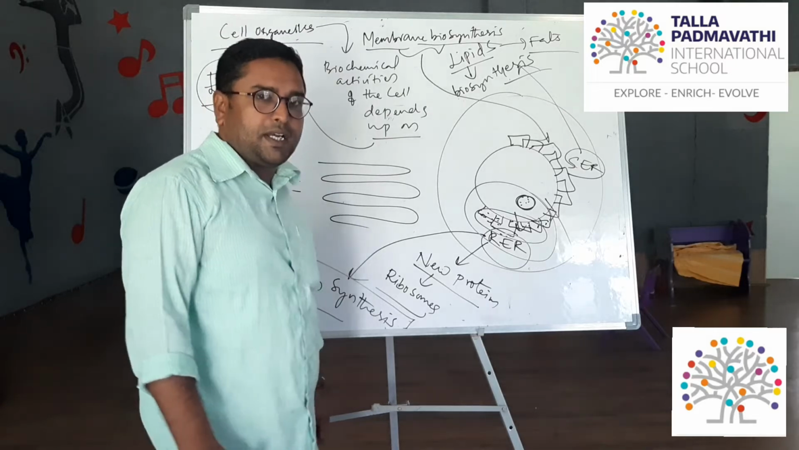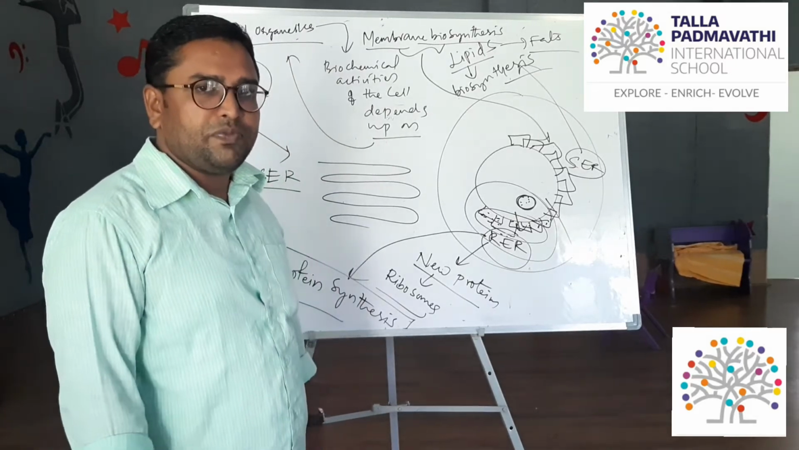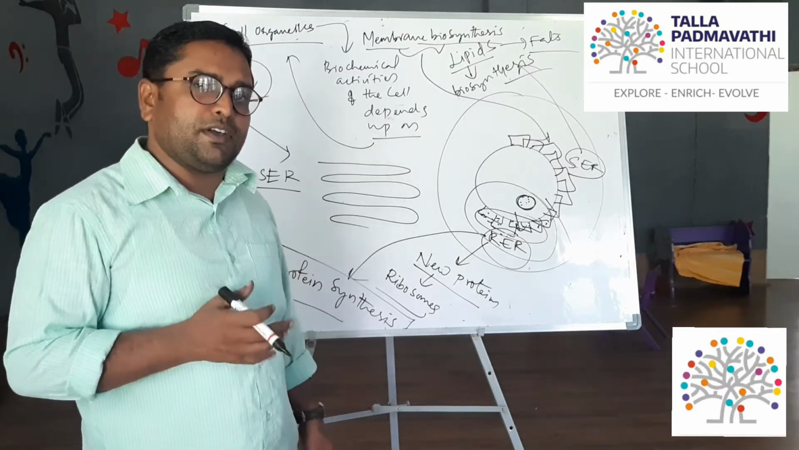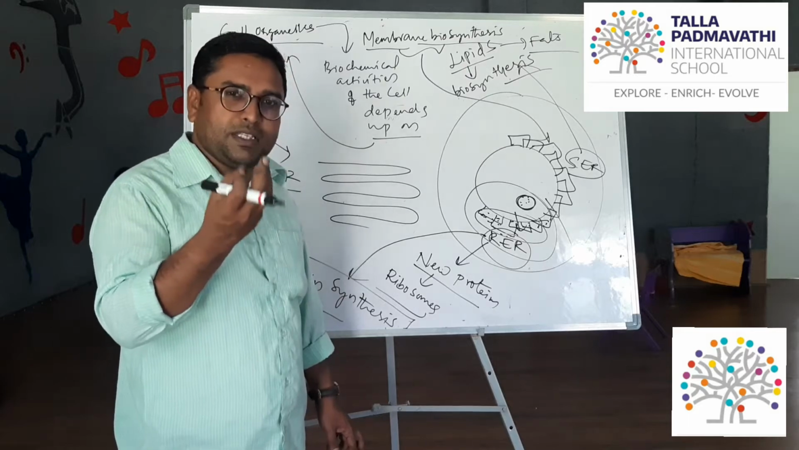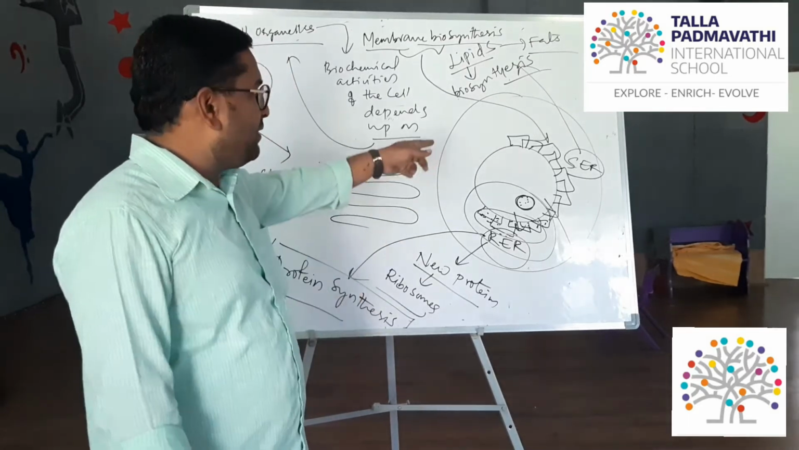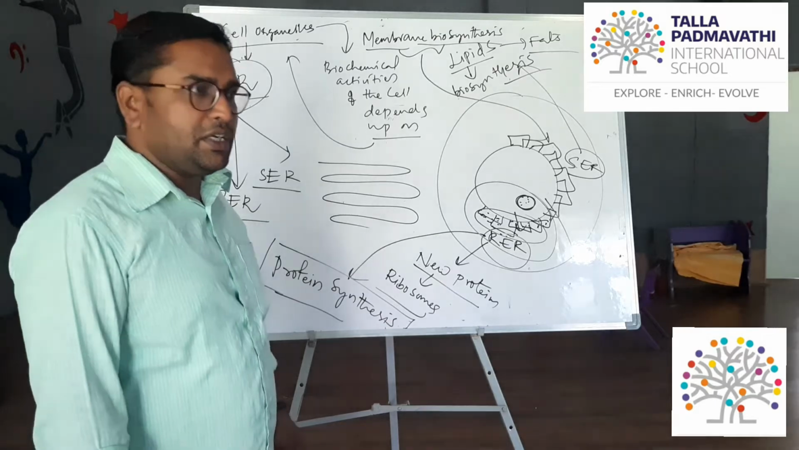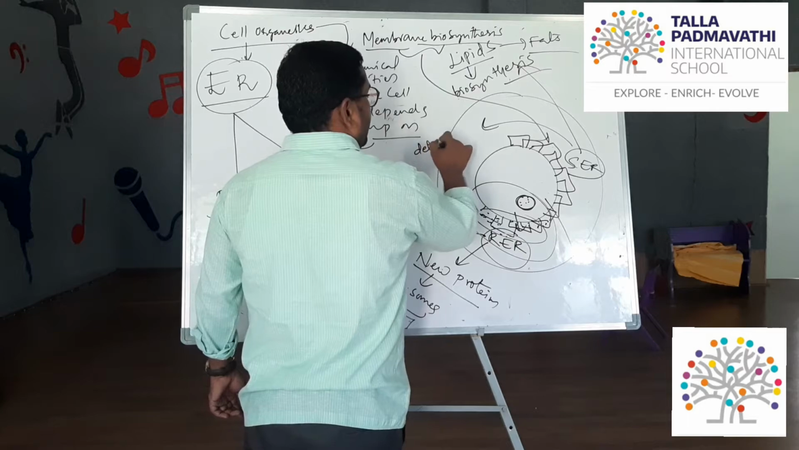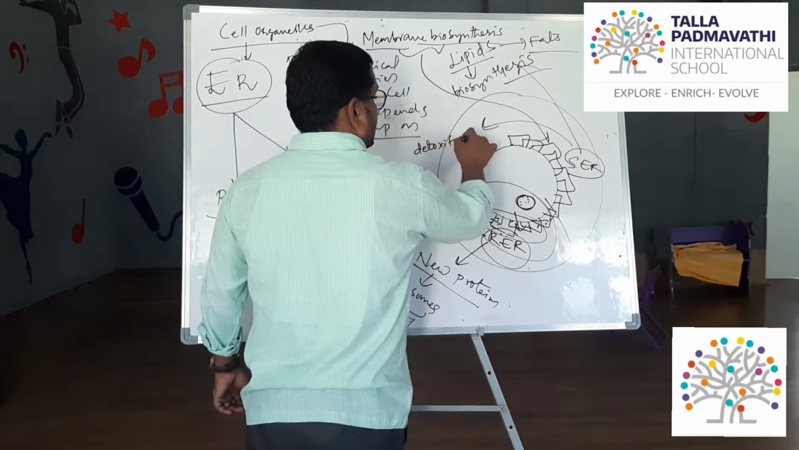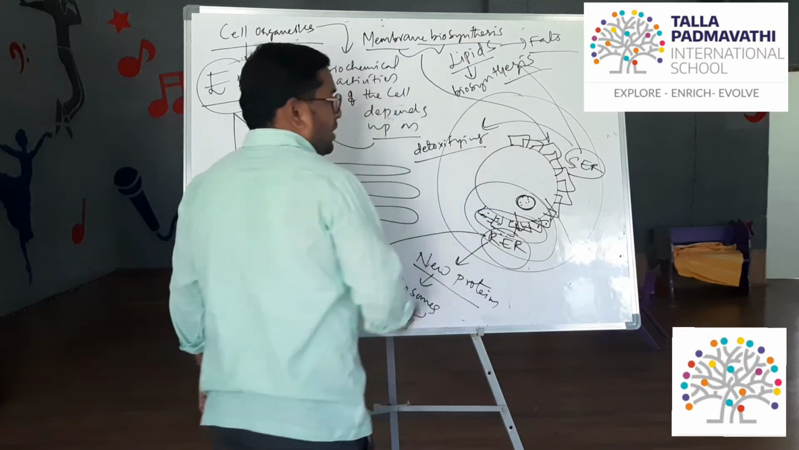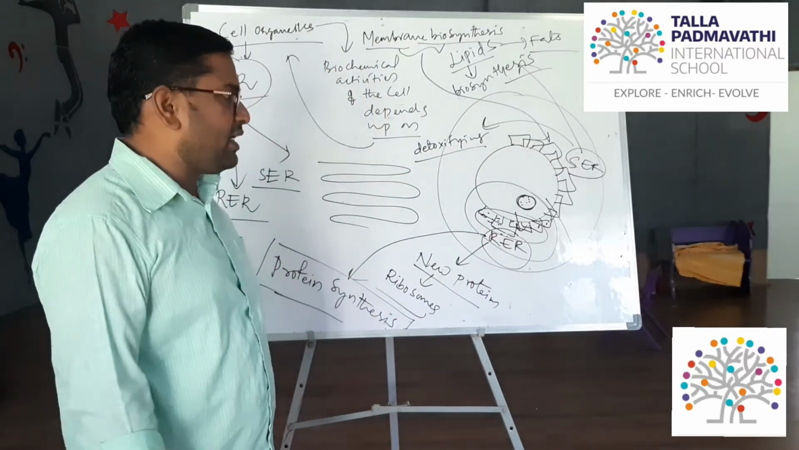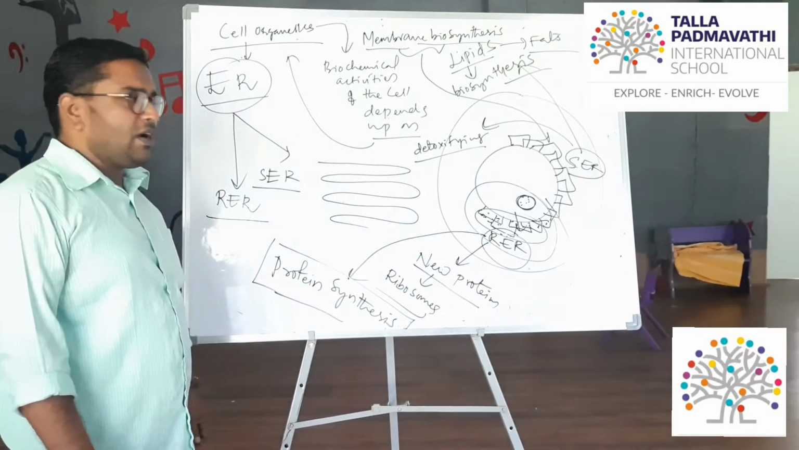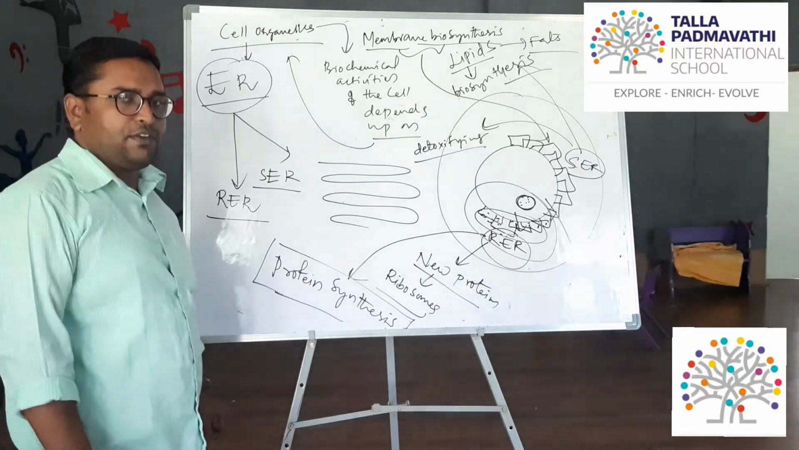Smooth, and suppose unexpectedly you have taken some poison into your body, that is detoxified. Detoxified means the toxic property of those chemicals, those poisonous substances, is removed by the smooth endoplasmic reticulum. So what is the detoxifying region of the cell? We can say that the smooth endoplasmic reticulum is the detoxifying region.